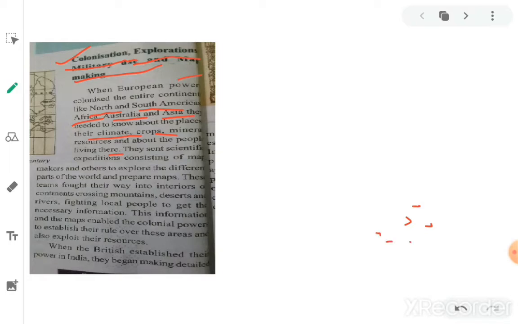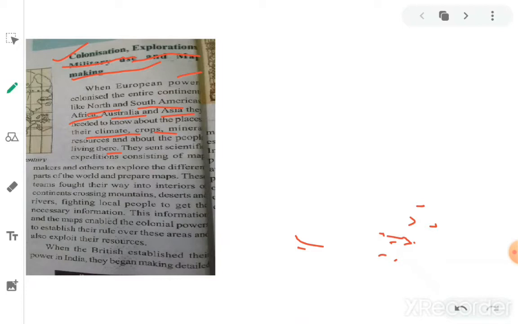They sent scientific expeditions consisting of map makers and others to explore the different parts of the world and prepare maps. The map makers knew to draw the maps according to climate, minerals, crops, and production in those countries, and to also find out new places.